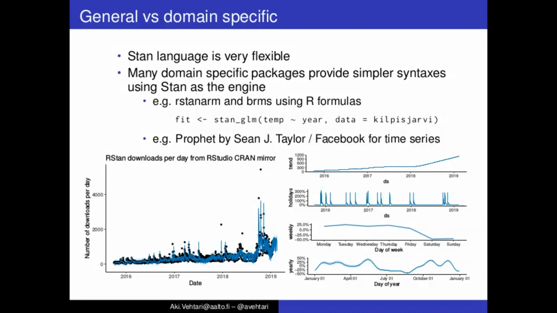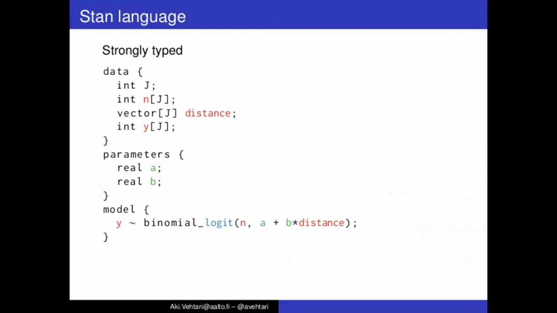A bit more about the Stan language. It's strongly typed. You can here see data description block, and you can see there's integer and vector types. There's a parameter block with real types, and all this strong typing helps that it's much easier to catch errors in your model building, so that you will get error warning instead of just failing your computation getting garbage out.